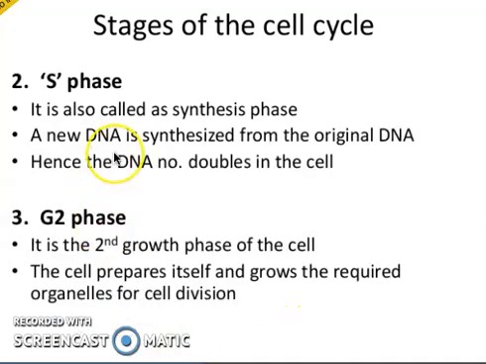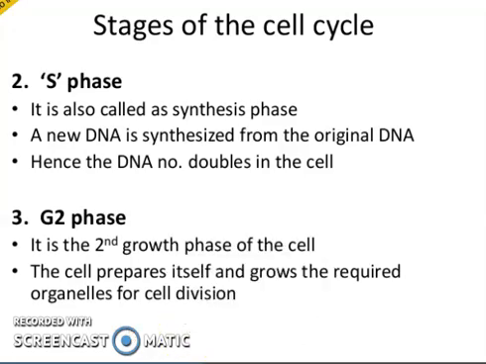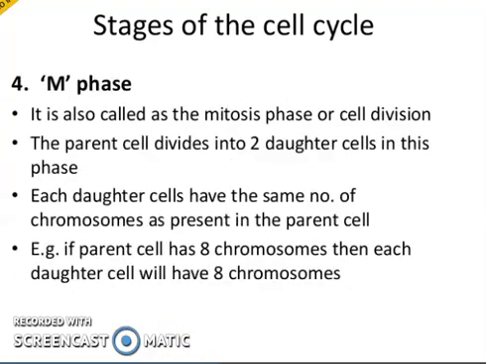And S phase, which is also called the synthesis phase, a new DNA is synthesized from the original DNA, hence the DNA number doubles in the cell. If we have a chromosomal number 46, that is going to be 92 in the S phase. G2 is the second growth phase of the cell. The cell prepares itself and grows the required organelles for cell division. As we have just discussed, the cell is going to increase its proteins, its mitochondria, and its ribosomes, which are going to be required for the purpose of cell division.